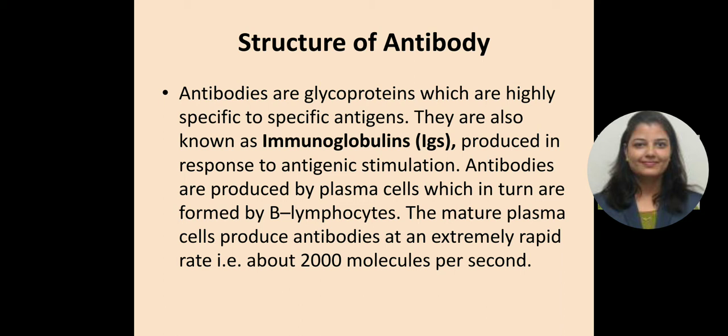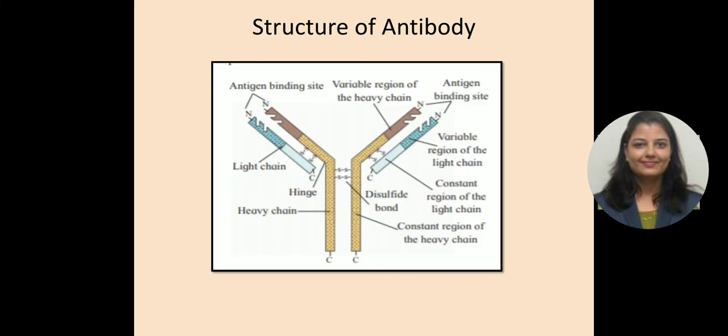This is important: they are produced by what? Plasma cells, which in turn are formed by B lymphocytes. The mature plasma cells produce antibodies at an extremely rapid rate, about 2000 molecules per second. So that is how antibodies are produced in the human body.